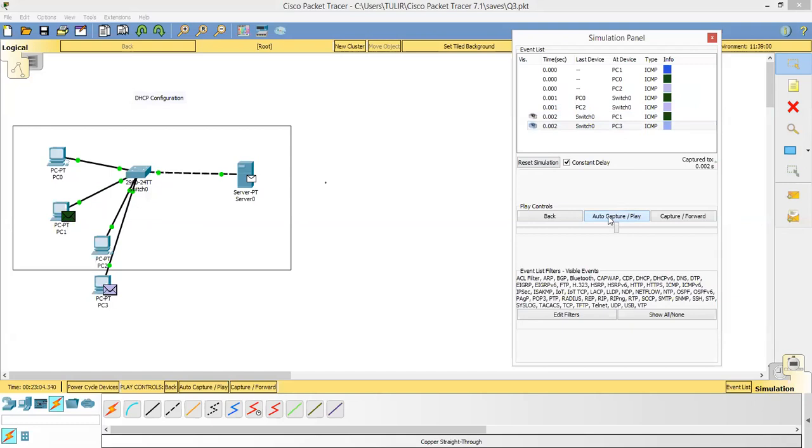Then from PC1, PC3 to switch 0, click on auto capture. Then from PC2 and PC1, the packets are going. I can see the packets traveling. And the last packet, I click on, it is going to the server. So all the devices are connected and there is connectivity.